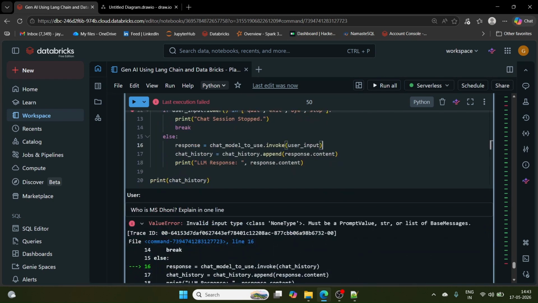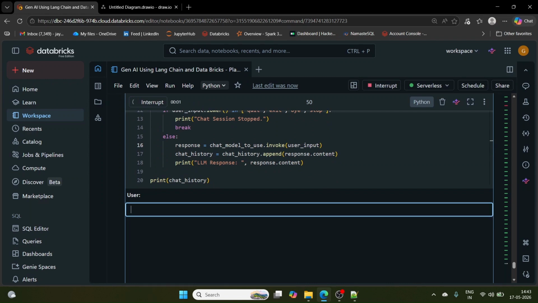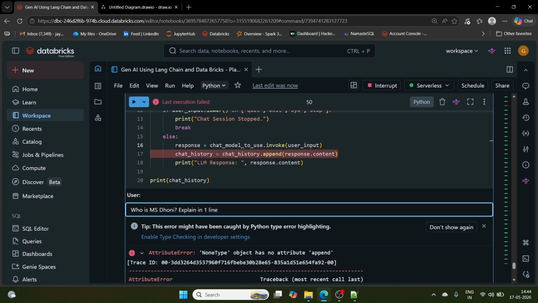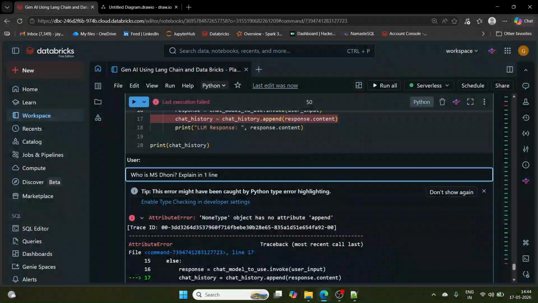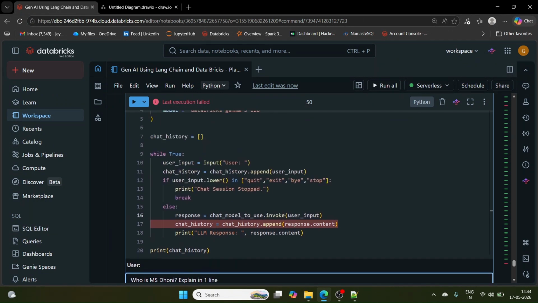Let's try this way. Let me run this again. Who is MS Dhoni? Explain in one line. What has happened? Chat history dot append response dot content. Tip: the error might have been caught by Python type error highlighting: NoneType object has no attribute append.